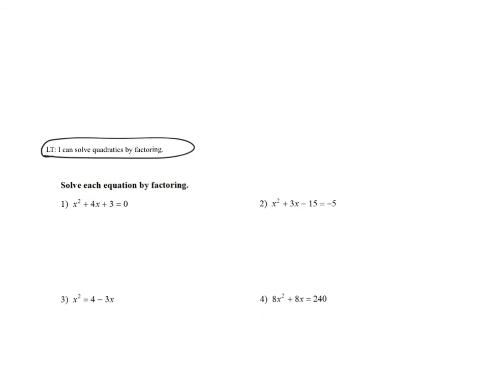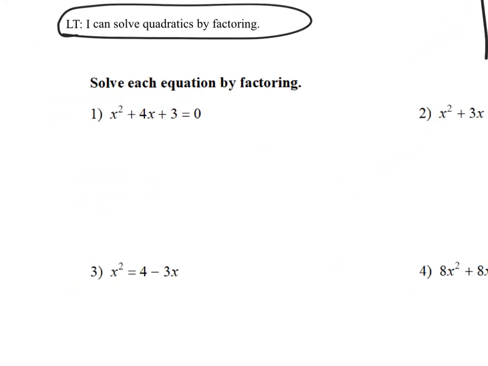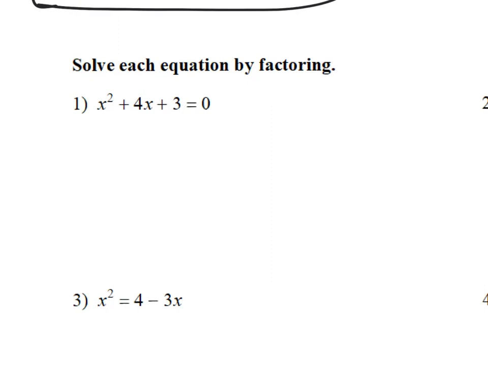So yesterday we talked about how a quadratic, okay, is a nonlinear graph and the rate of change is not constant, meaning it's not the same. And that when we're solving for it, we're looking for our x-intercepts, our roots, our solutions, and our zeros. So where they cross the x-axis, okay? So now, when we solve, we want it set equal to 0. In number 1, it's already set equal to 0, so we're good to go.